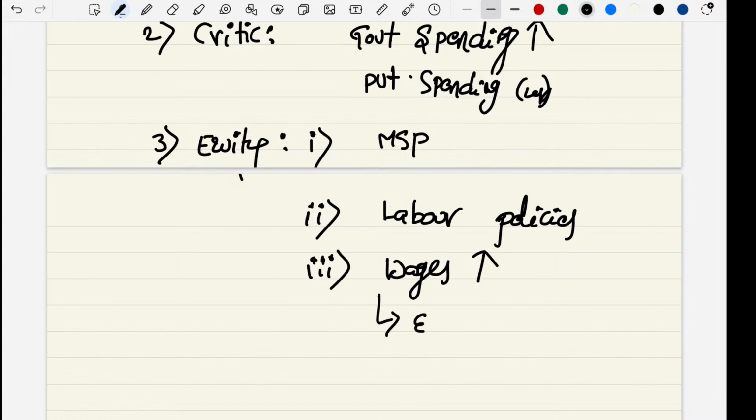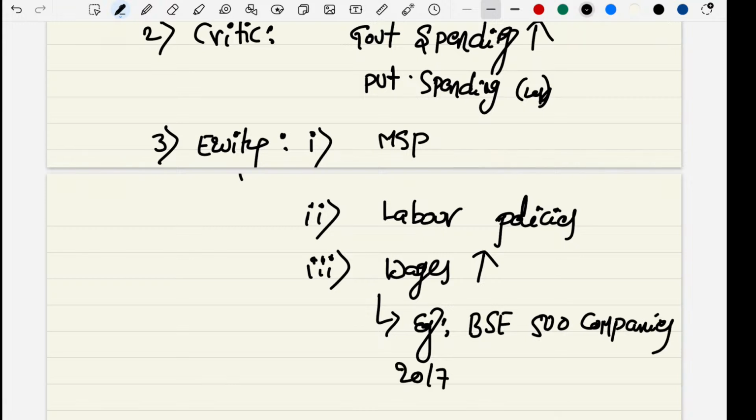So in the article they are mentioning about BSE 1500 companies. They are talking about 2017-18 to the current financial year 24-25, the companies double their profits.